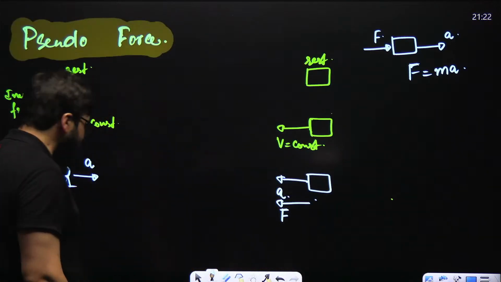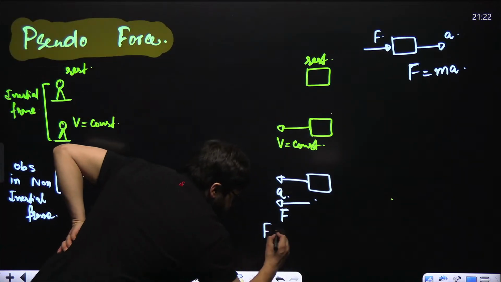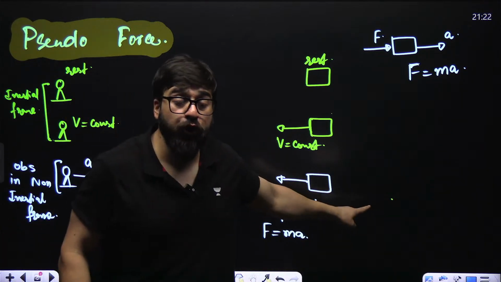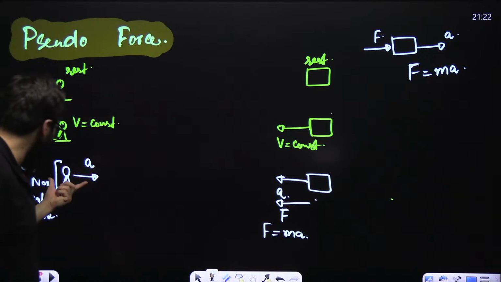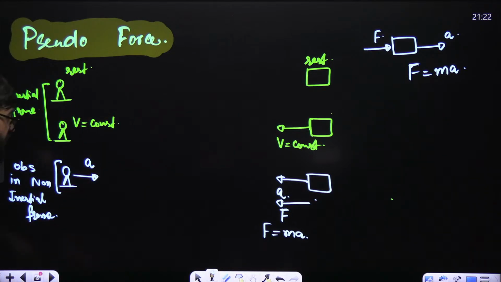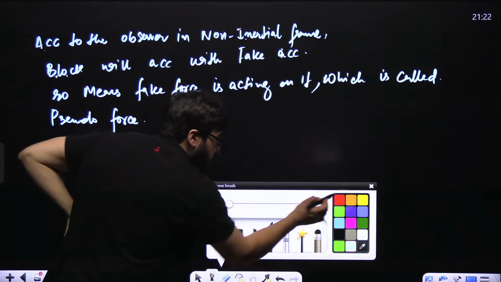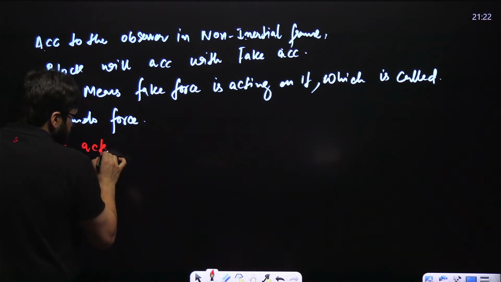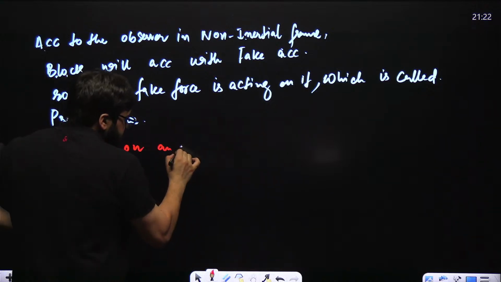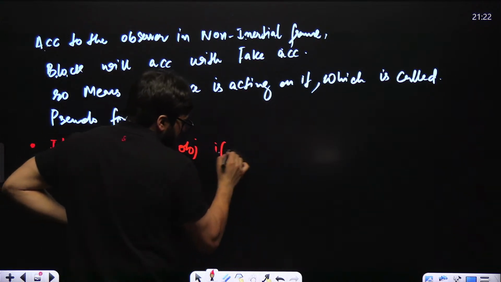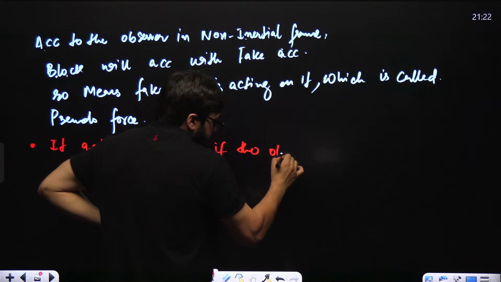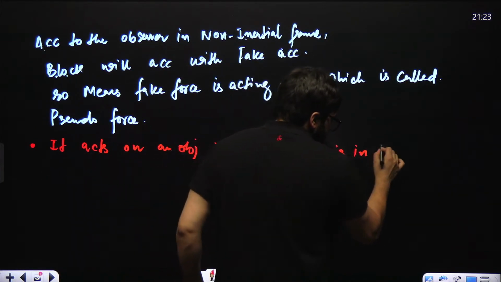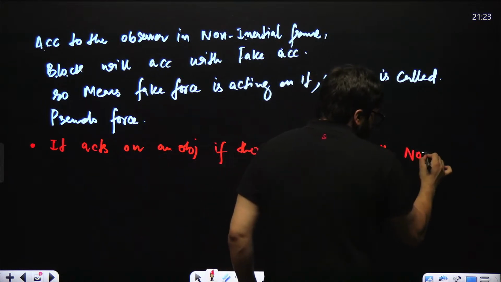And what is the value of this pseudo force? Sir, it is simply mass into acceleration. Sir, when does this pseudo force act on a body? When the observer is in the non-inertial frame. So write down this point also: it acts on an object only if the observer is in the non-inertial frame.